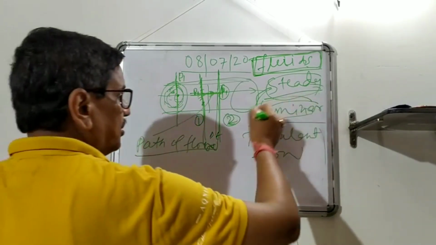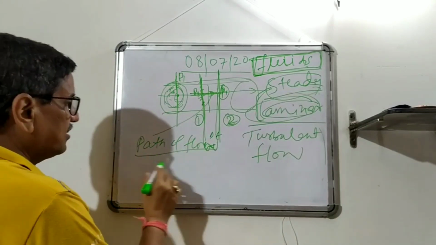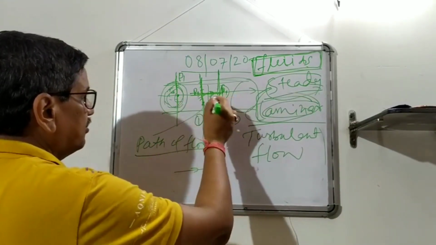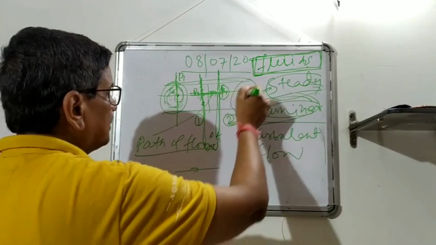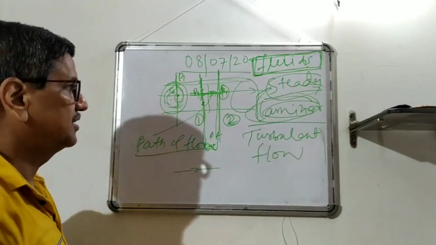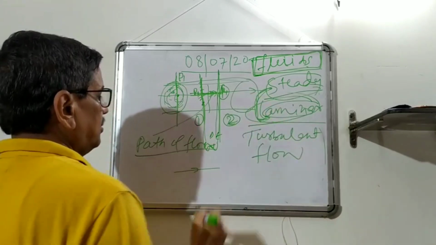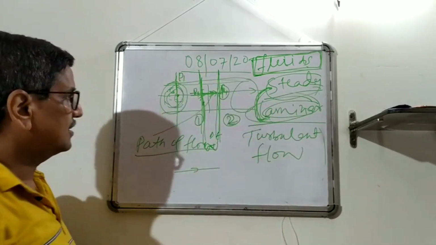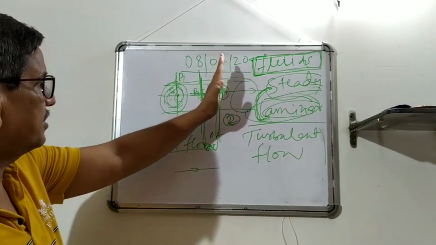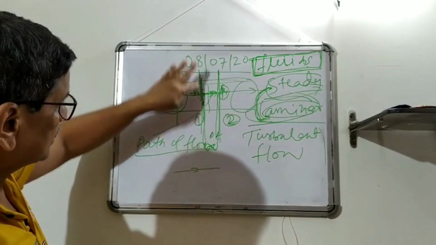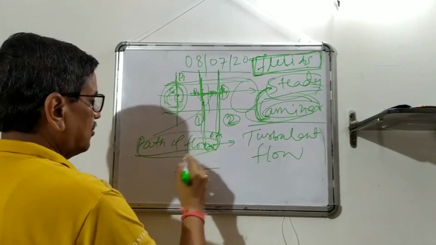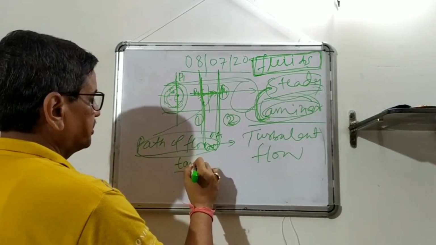So in a laminar flow, the path of flow is defined, but you can have a path of flow after a certain interval of time. If there is a bend, it will move, but there will be loss of energy. So steady and laminar flow is one flow where all the particles at a certain cross section have the same velocity. There may be a different velocity elsewhere, but at a section they are the same, and for the path of flow, you can draw a tangent and get the direction of motion.